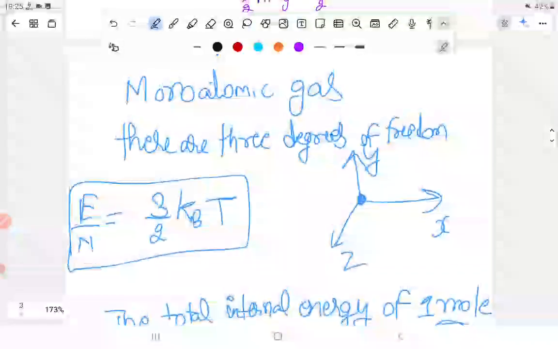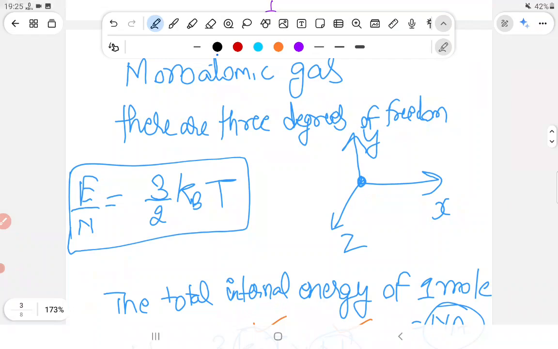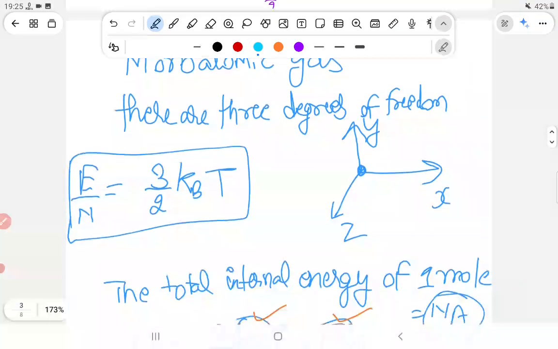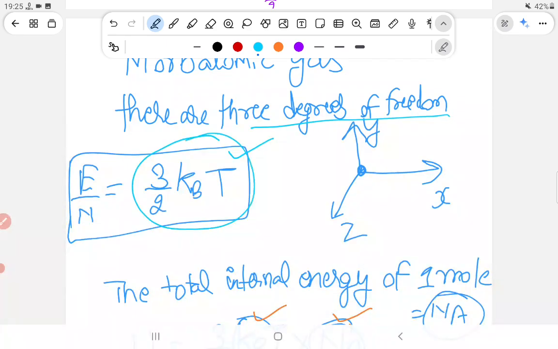Here we have studied that a monoatomic gas has 3 degrees of freedom. It can move along the x-axis, y-axis and z-axis. And so for one molecule, we have studied that the energy is given by 3/2 kT.